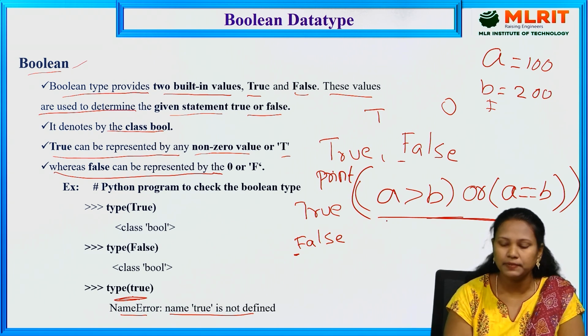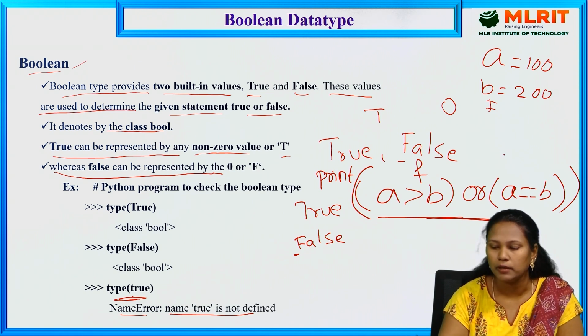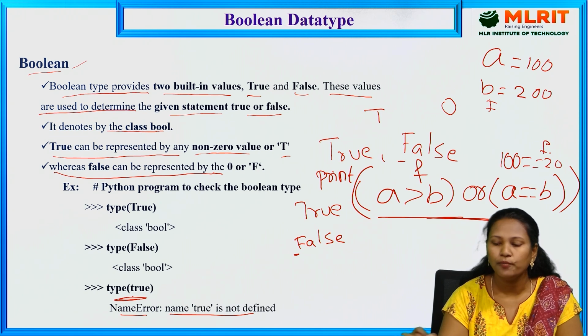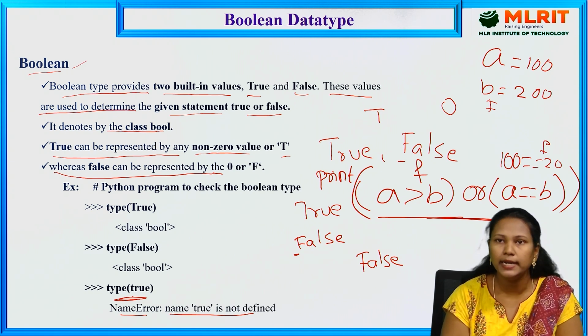It checks the first condition, A greater than B: false. Or A equal to B, 100 equal to 200: false. False or false displays false because both conditions failed. If one of the conditions is true, it displays true. So the Boolean types are used for checking conditions.